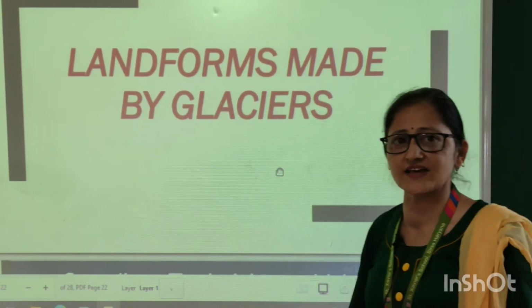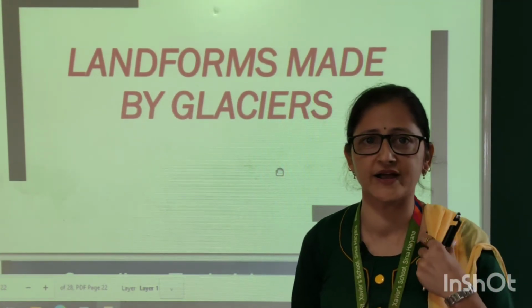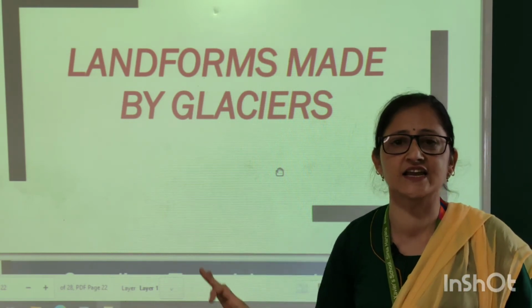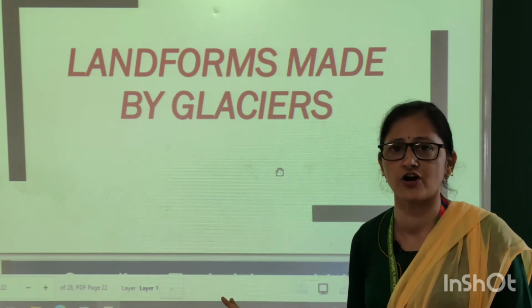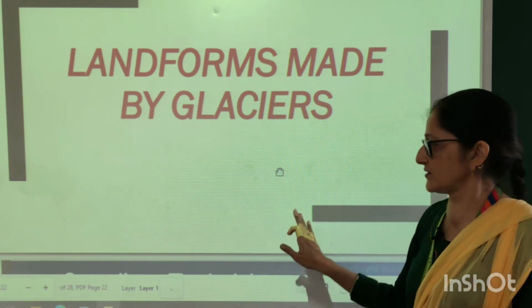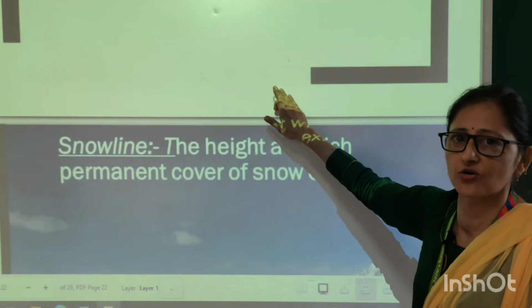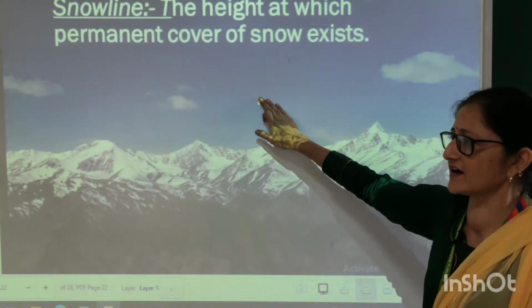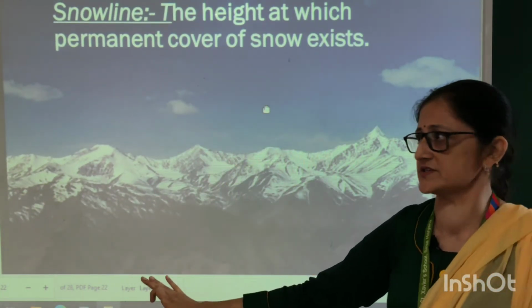Next are the landforms formed by the glaciers. Now we know what glaciers are. Glaciers are the rivers of moving snow. So glaciers also make various landform features in the higher altitudes.